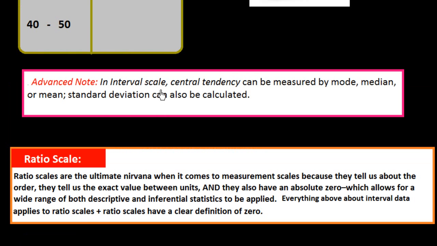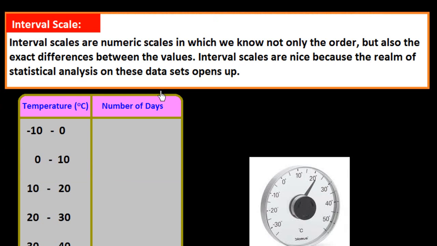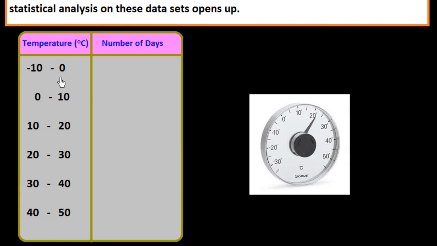What we saw previously in our interval scale, the 0 for temperature, is not a case where there is no temperature. Temperature is anywhere. 0 degree Celsius is also a kind of temperature. There is some temperature over there. So it is not a true 0. It is not an absolute 0.